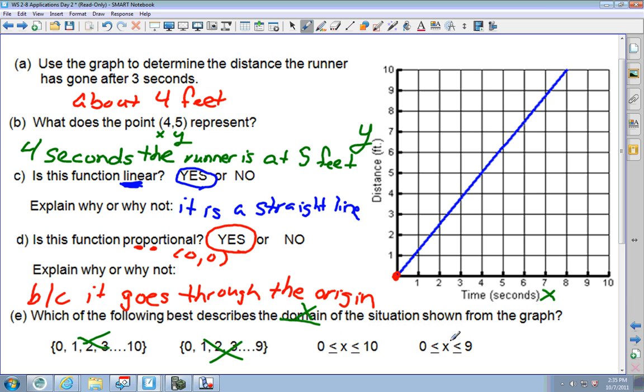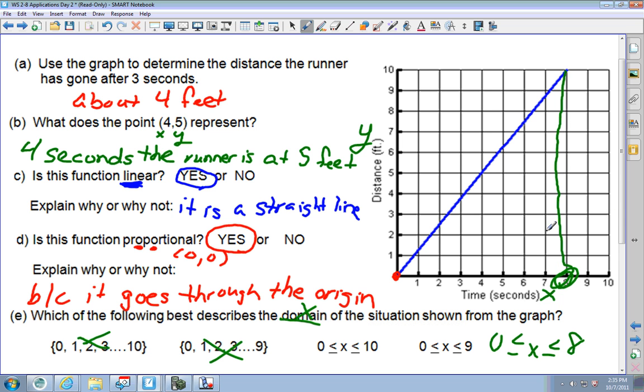Now, it either goes out to 10 or to 9. Well, I go the farthest out here that my graph goes to, and actually, neither one of these is correct because the domain is going to go from 0 to 8. See, right here they had 9 and 10, but that line only goes up here to 8.